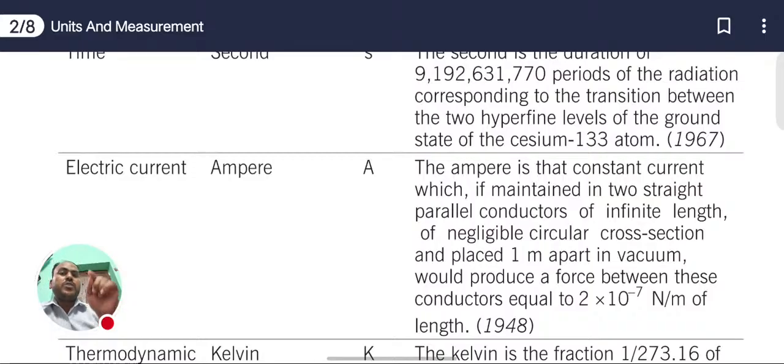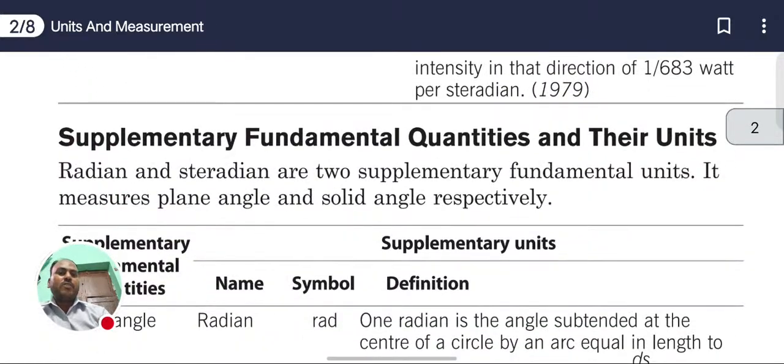We are multiplying length by length, and length is measured in meters. Force and velocity are also derived units, and all of these depend on the base units, meaning the fundamental quantities.